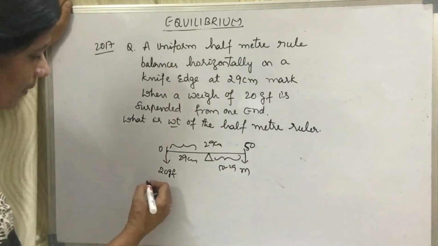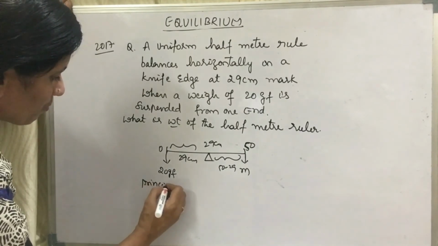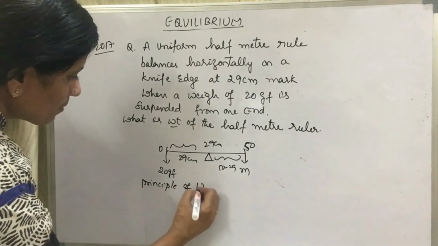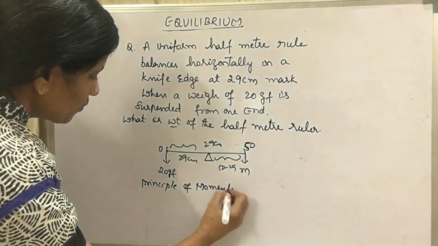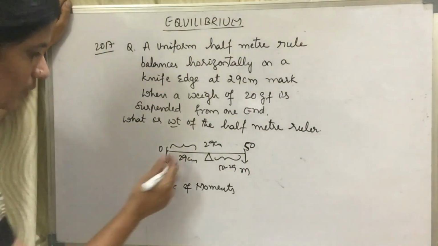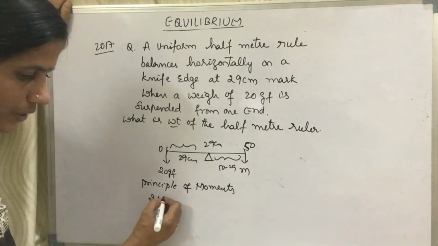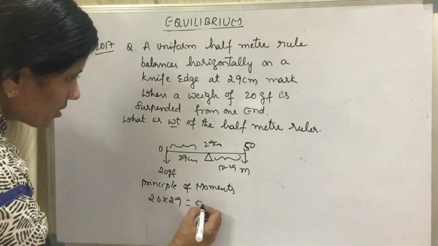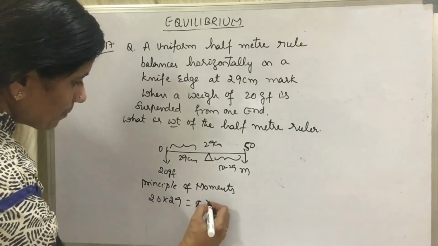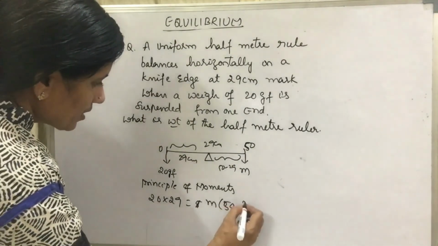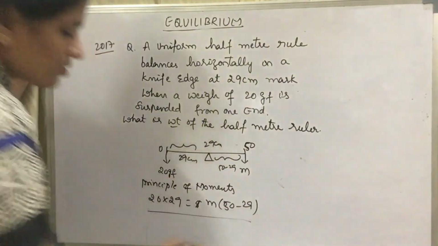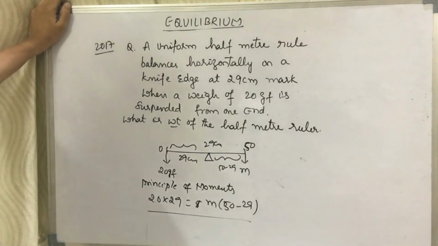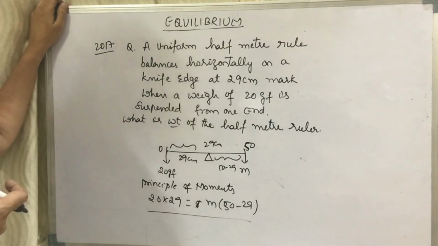Now, you can apply the principle of moments. W1 L1, clockwise moments is equal to anti-clockwise moments. So, 20 multiplied by 29 is equal to m multiplied by (50 minus 29), and with this you can find out the m. I hope you have understood, children. This is how we have the number of questions on the mass of the ruler.